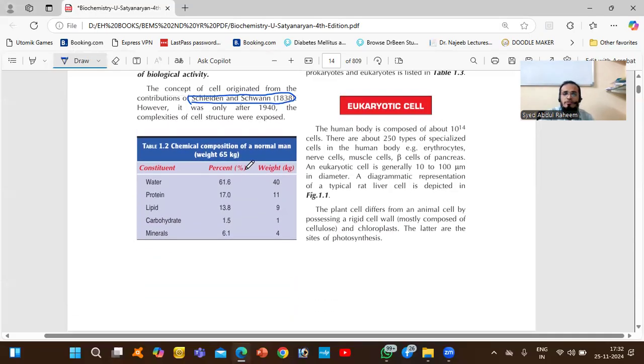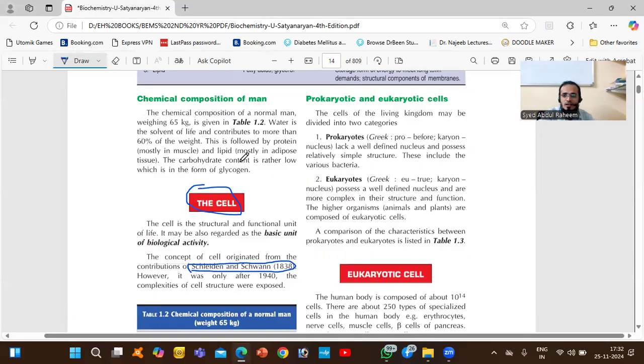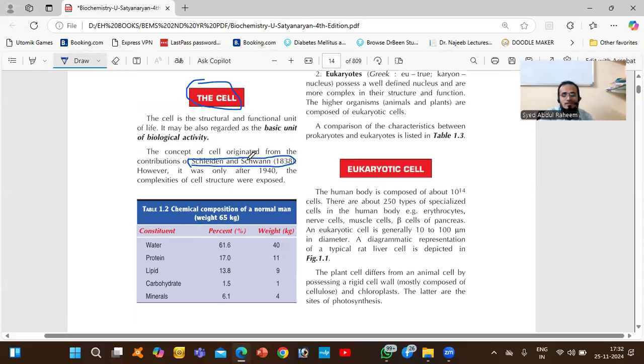So what is the composition of the cell? What elements or biochemistry level things are present? So it has water. In the cell we have water 61.6%. So in a medium, a 65 kg person, 61.6% is water only. Okay, so 40 kgs of water is needed for the body.